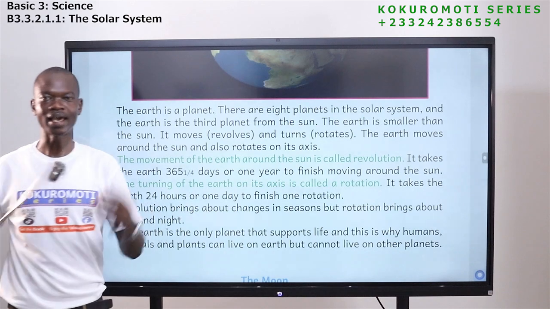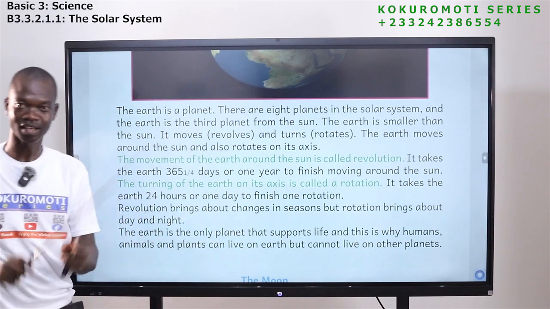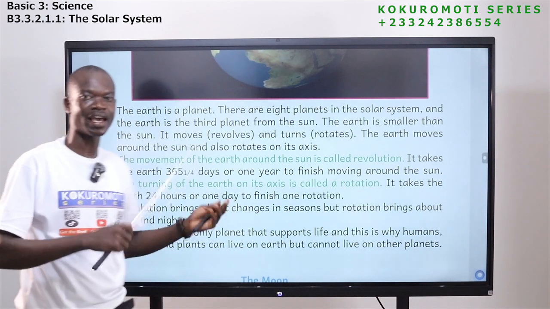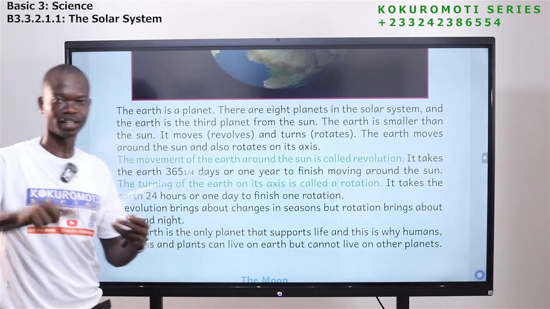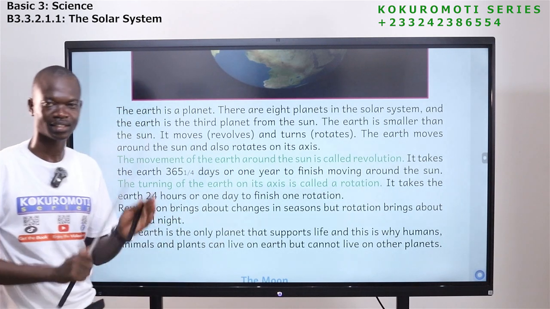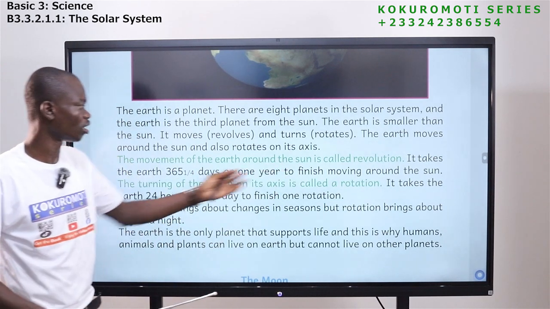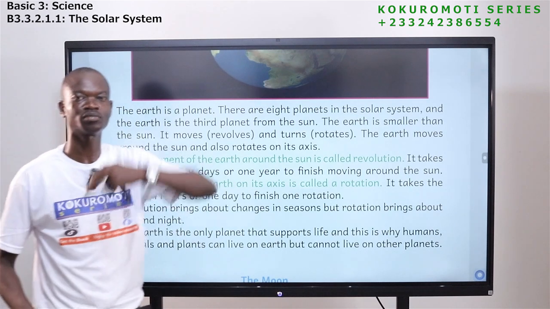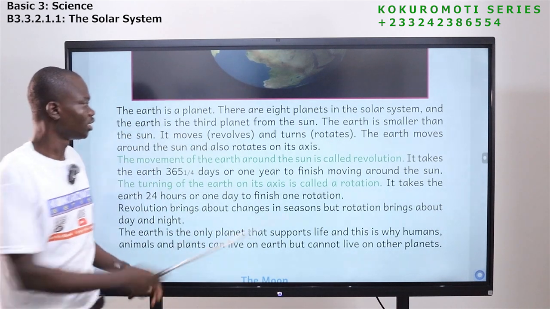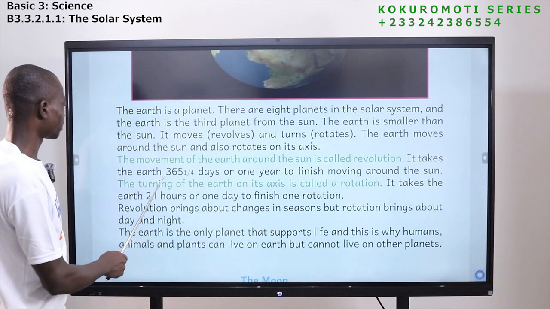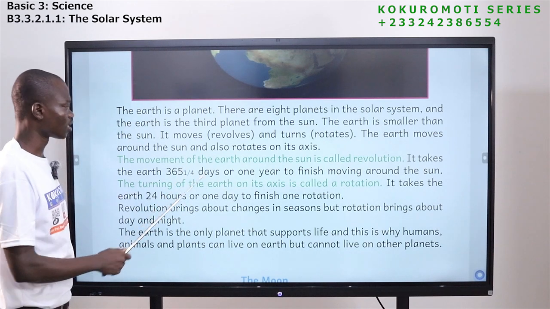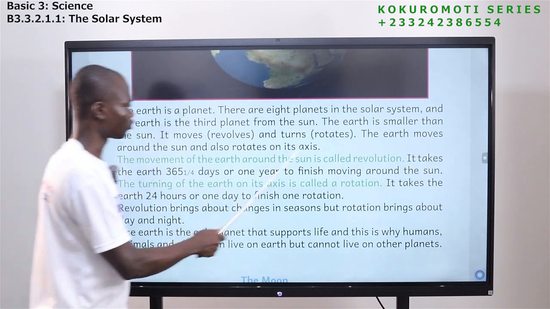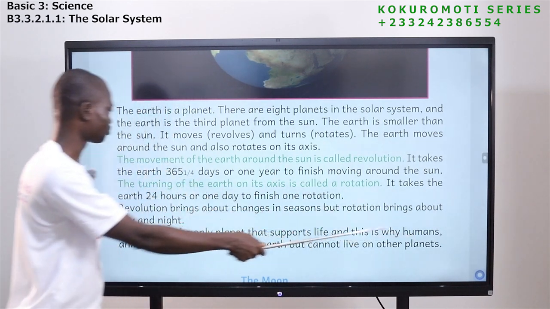So when the earth moves around the sun, we are saying that the earth is revolving around what? The sun. So revolution of the earth means that the earth is moving around what? The sun. It takes the earth 365 days or 1 year to finish moving around the sun.